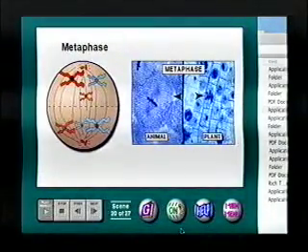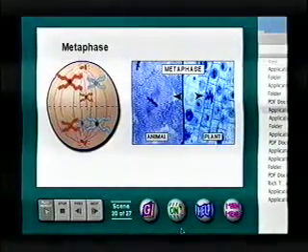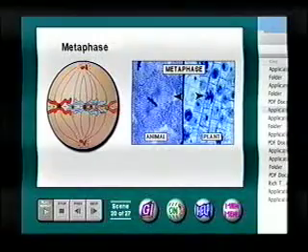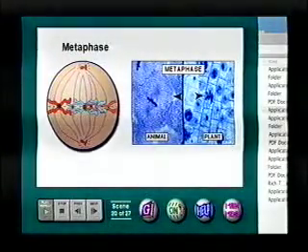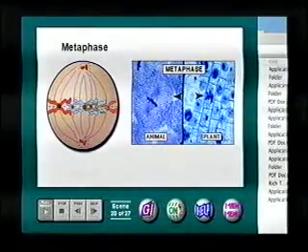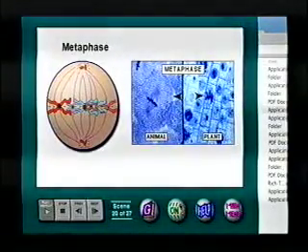During the second stage of mitosis, metaphase, the chromosomes line up along the metaphase plate. These pictures show plant and animal cells undergoing metaphase. Plant cells lack centrioles, but microtubules enable the chromosomes to align at the metaphase plate.